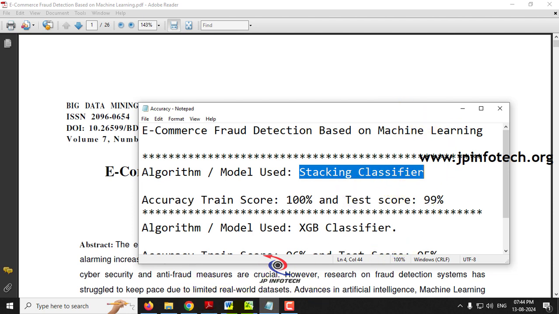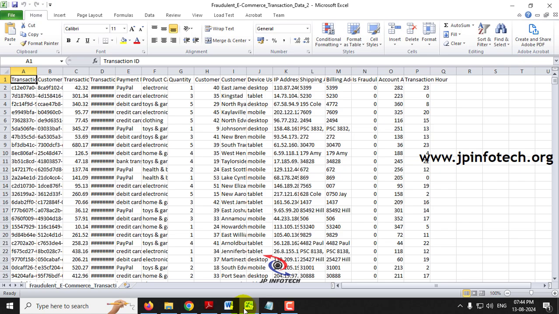Now let me show you the dataset part. Here you can see the dataset that we are going to use to train the system. It contains around 16 features: transaction ID, customer ID, transaction amount, transaction date, payment method, product category, quantity, customer age, customer location, device used, IP address, shipping address, billing address, is fraudulent, account age days, and transaction hours.